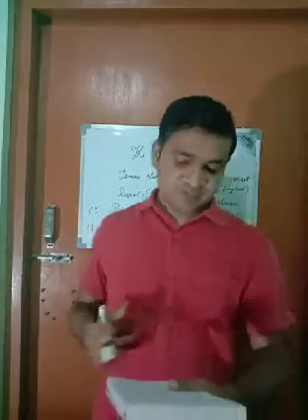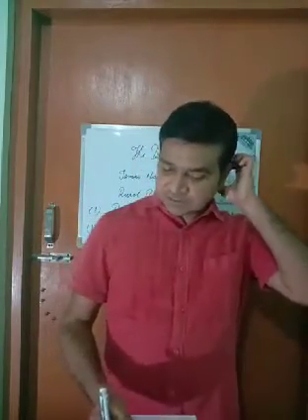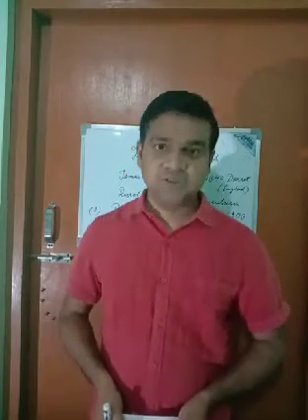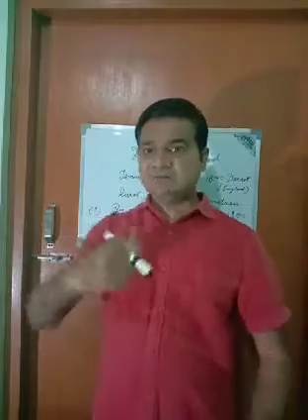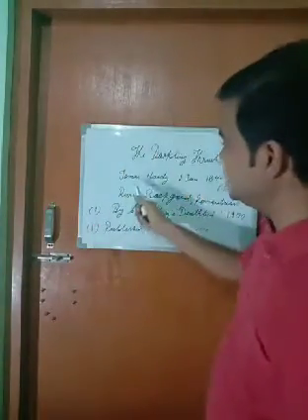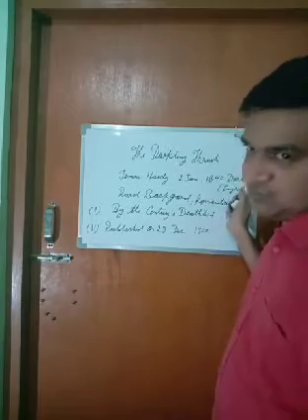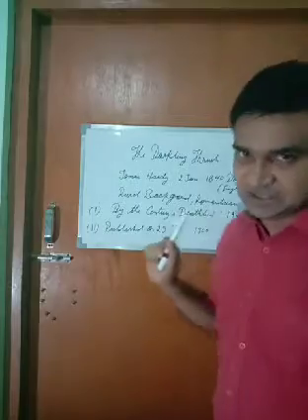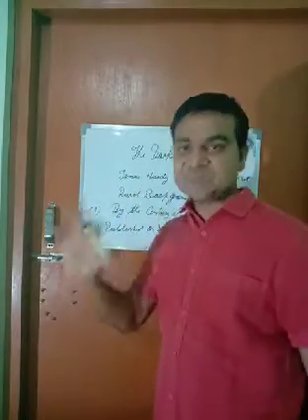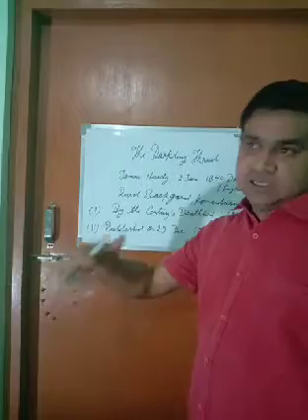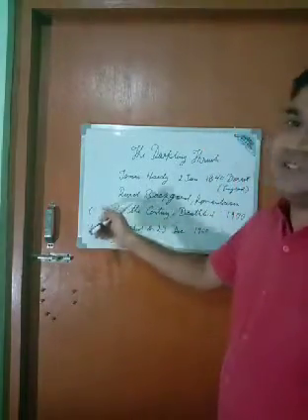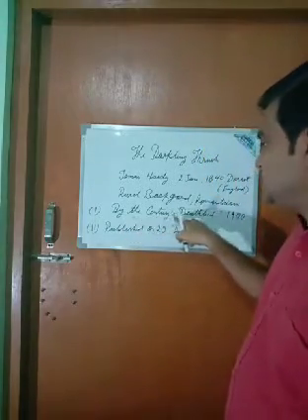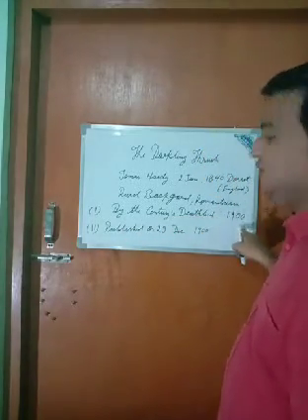So here, this poem that we have is The Darkling Thrush. The darkling thrush is a kind of bird. Here I have written some points. Please go through these points. Thomas Hardy, 2nd June 1840, Dorset in England, rural background and romanticism. He is known for such kind of poems and novels also.